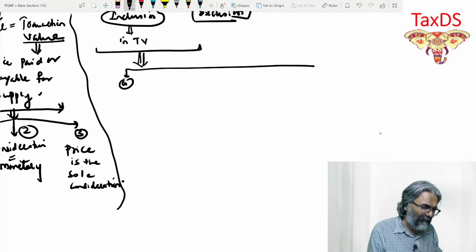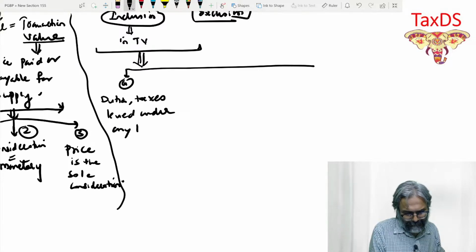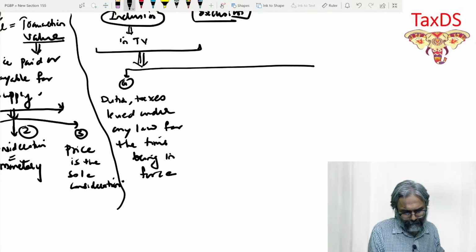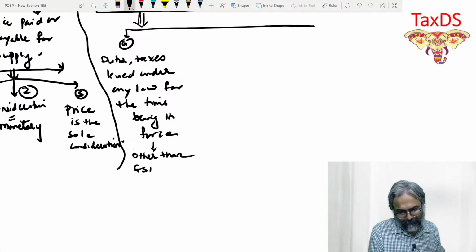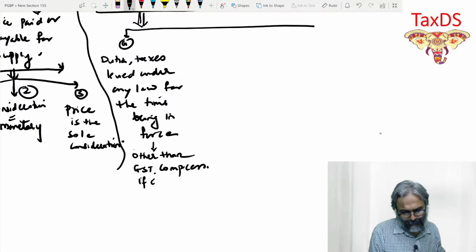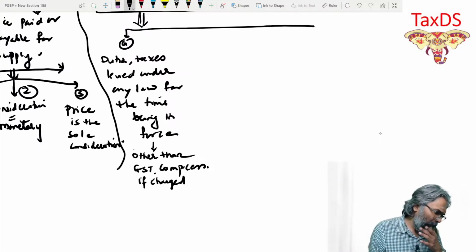I've already told you while we were doing the supply topic. Duties, taxes, levied under any law for the time being in force, other than GST and compensation cess, if charged separately.